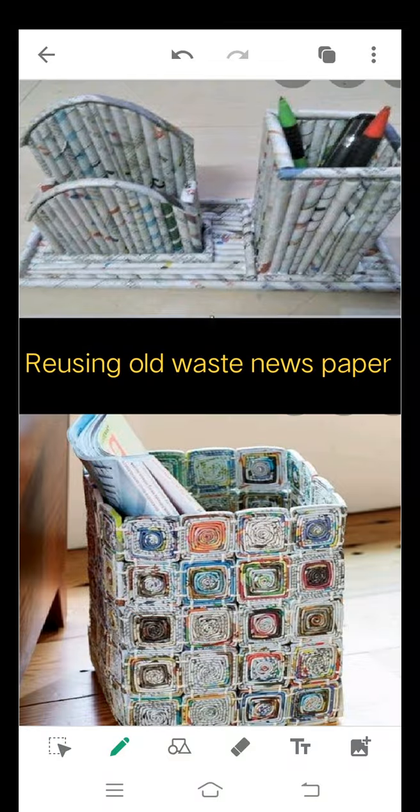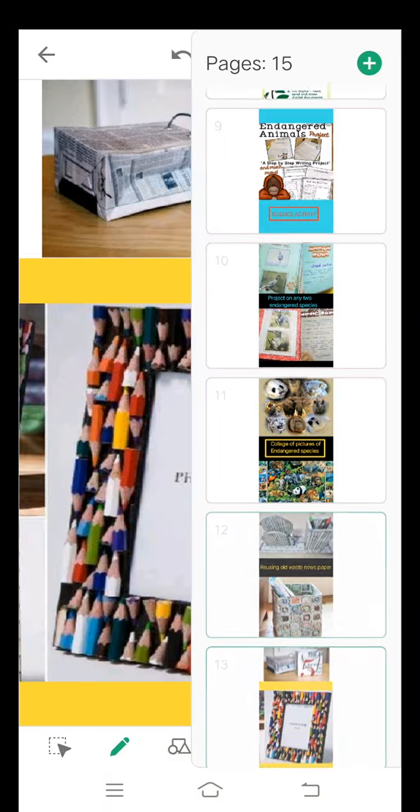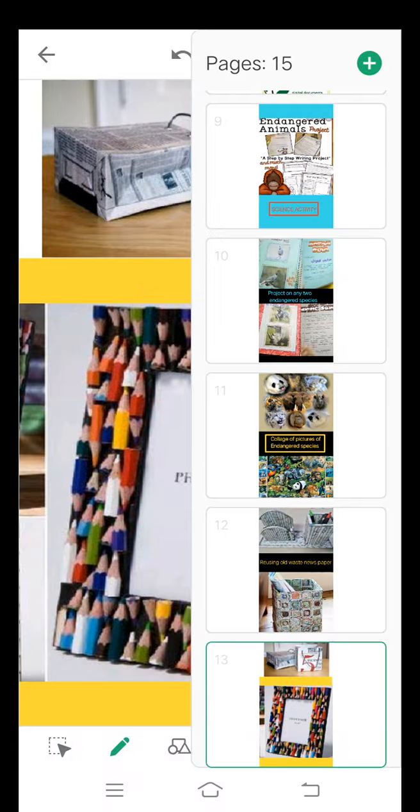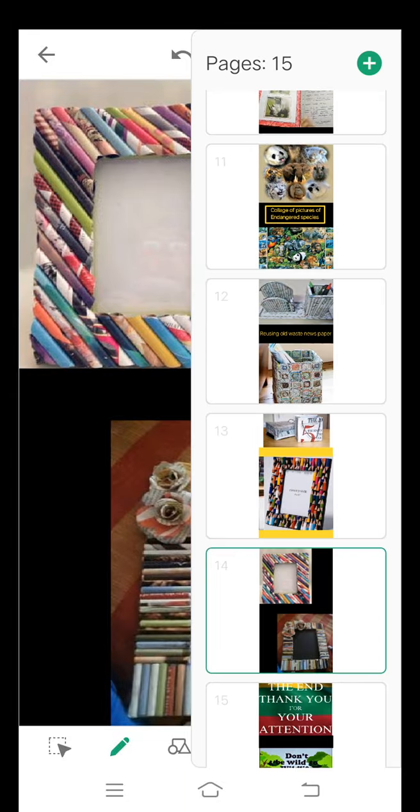Here are some articles which can be made. These are only a few examples. You can make paper bags. Here we have only a few examples. You can use your own creativity, and you all are very creative. You can make some different articles using the waste paper. So here we will be reusing the waste paper, making use of paper which we have.